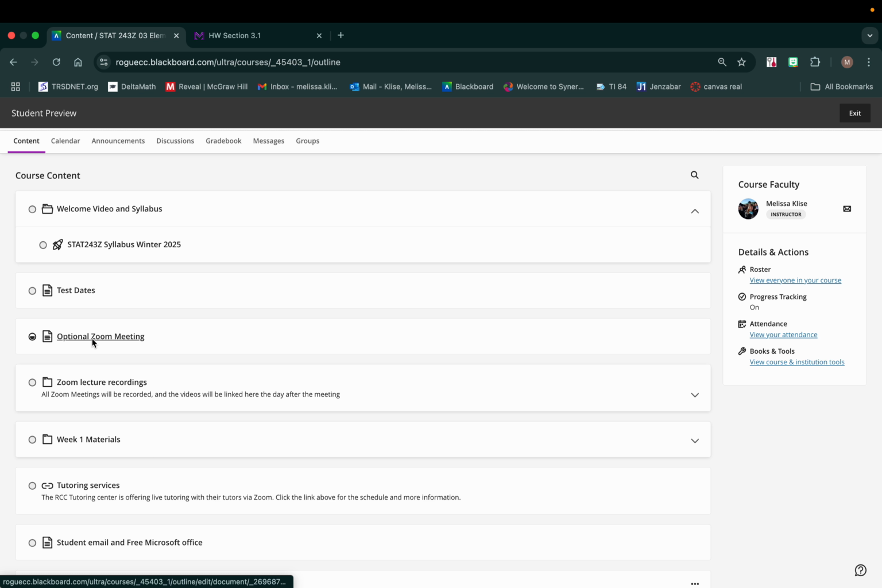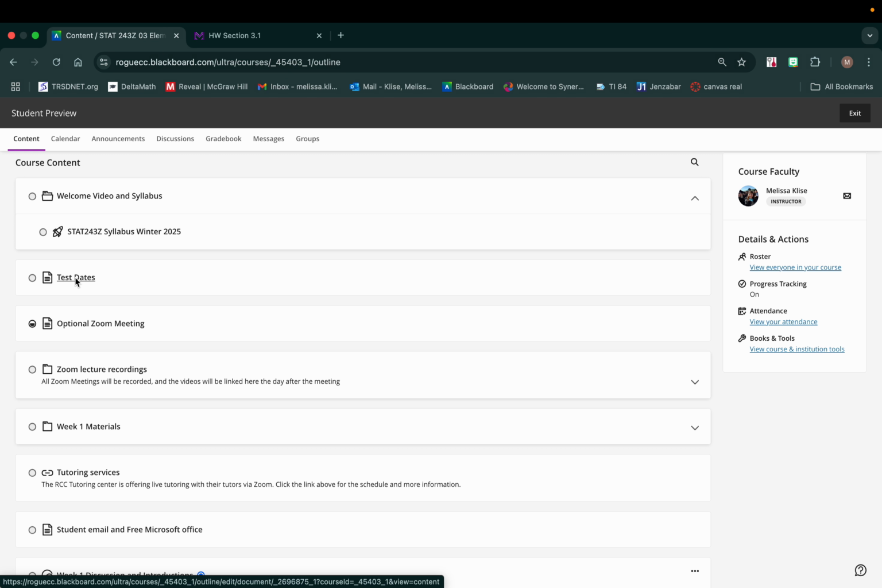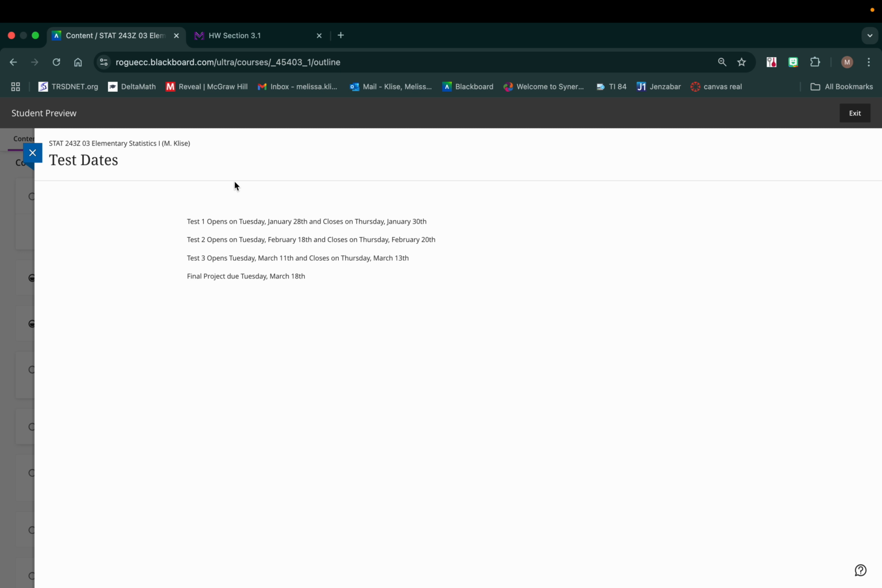So there, as I stated, we have optional Zoom meetings. The test dates are in here. This tells you when every test will open and close. Yes, it's on that schedule of assignments in the syllabus, but this also is just an easy place to find it.